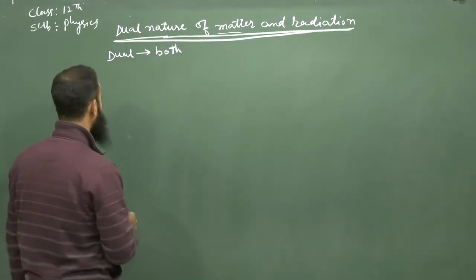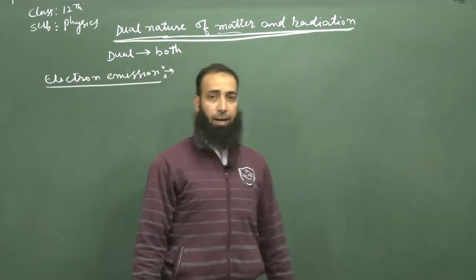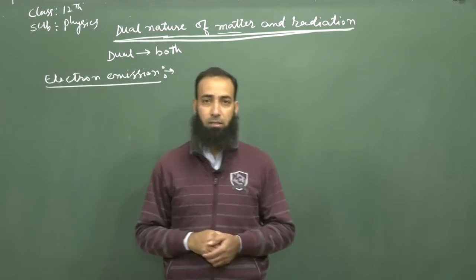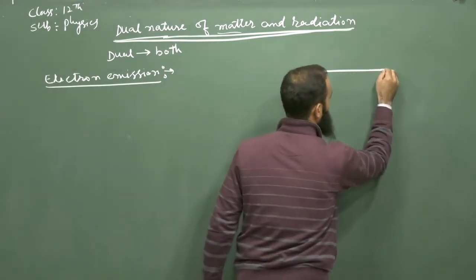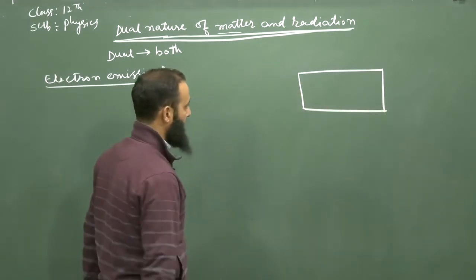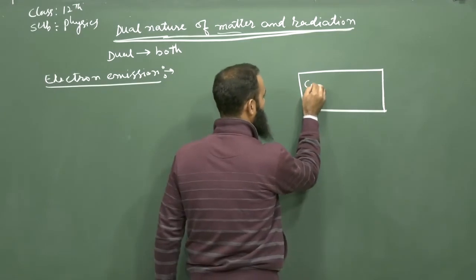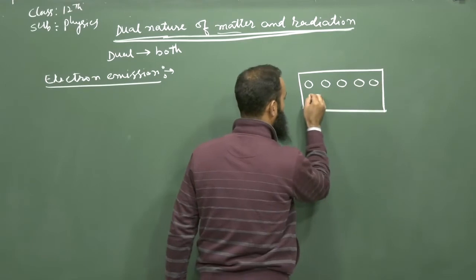Now, first of all, we will study the topic that is electron emission. We know that in case of metals, there are free electrons. Suppose this is a metal, some conducting material, and in this conducting material there are free electrons.